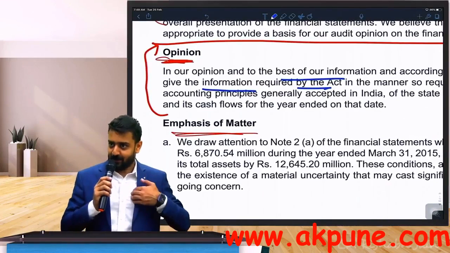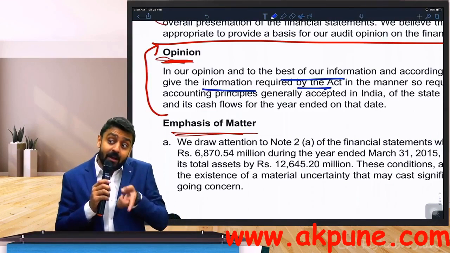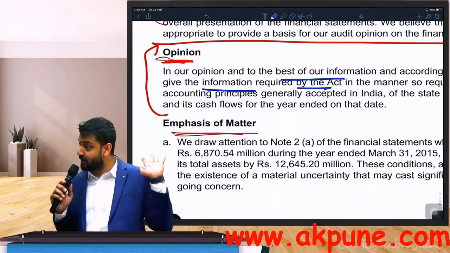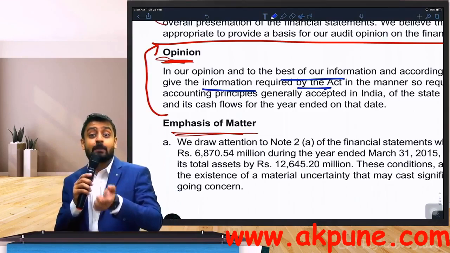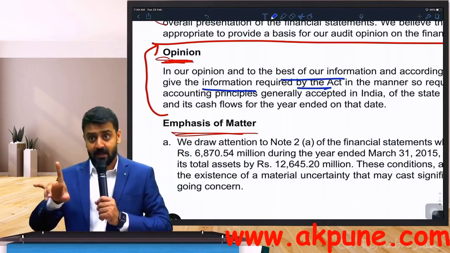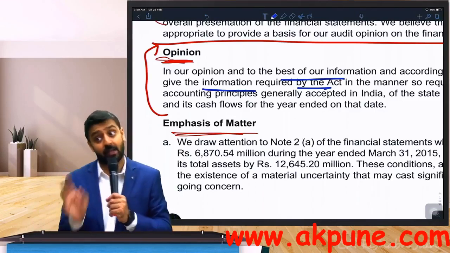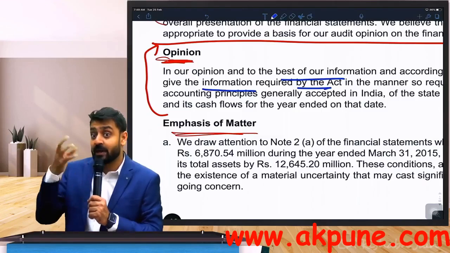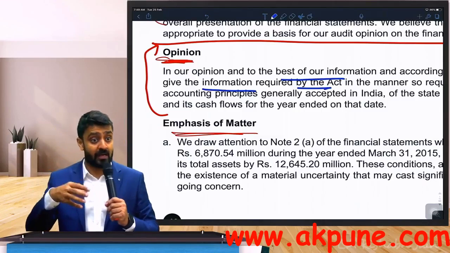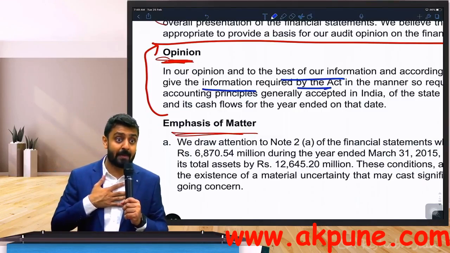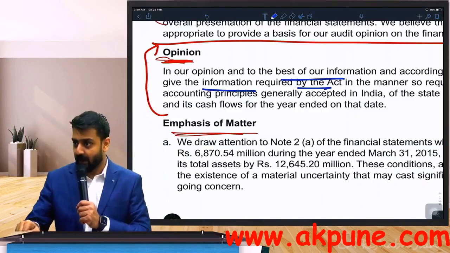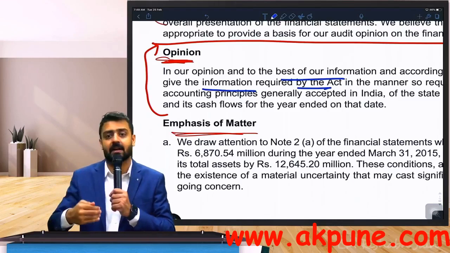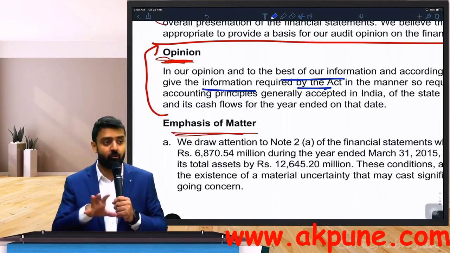In our opinion, first of all, but it depends upon the information and explanation given to us. So if you have not given the information, I'm not responsible. If I've asked the question and you have not explained it to me properly, still I'm not responsible. I'm not saying directly that the auditor will not be responsible. It will depend what kind of questions I asked, how much I tried to understand that matter, how much management tried to hide that matter. If I did not come across something because maybe management tried to hide it from me, only if I'm able to prove that will the court of law relieve me. Otherwise, even I will be considered a responsible person. So the language plays a very, very important role.